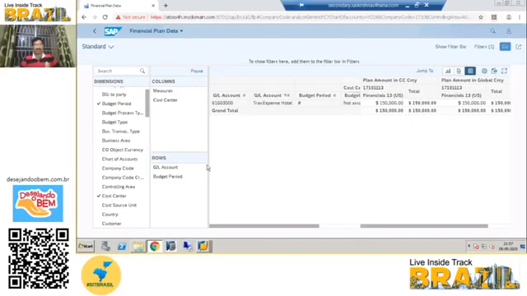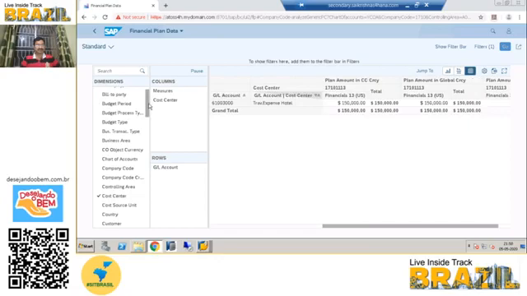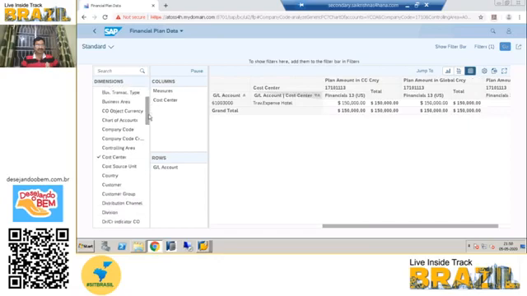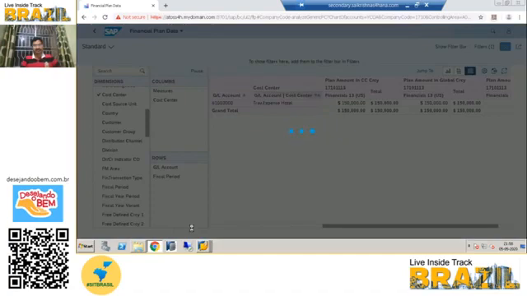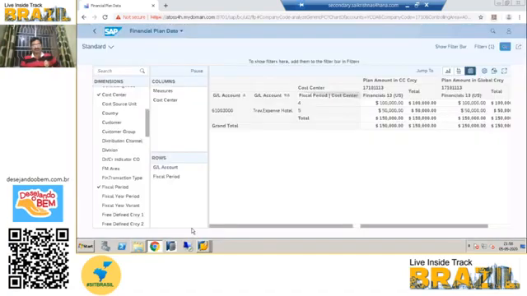Sorry, budget period is not the right option. Fiscal period, sorry, you can give fiscal period. If you give the fiscal period, it will show the fourth period 1 lakh and the fifth period 50,000.